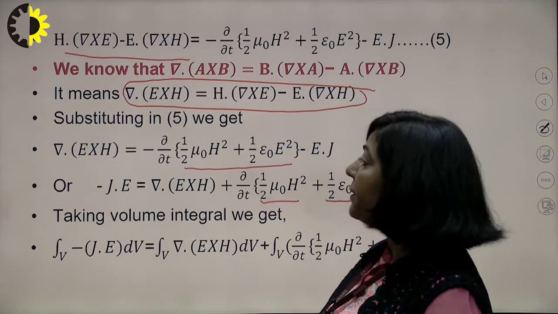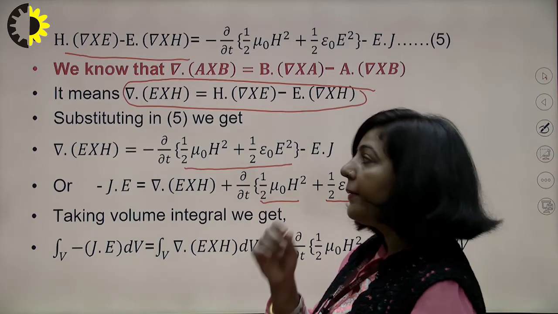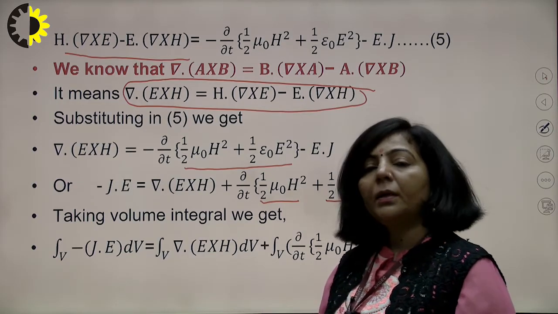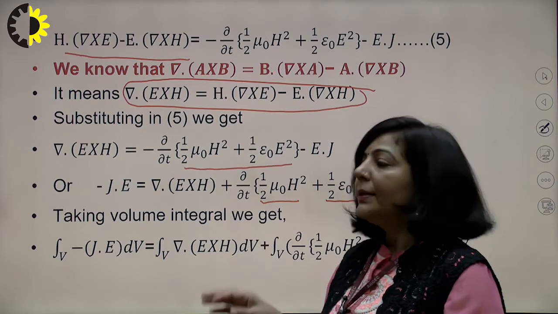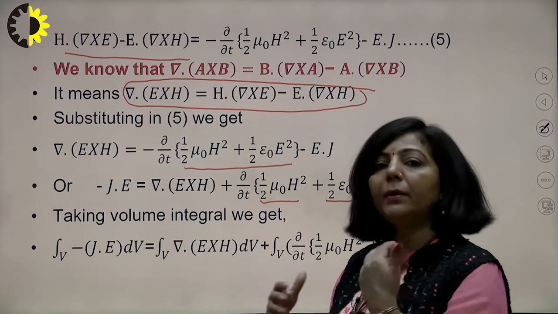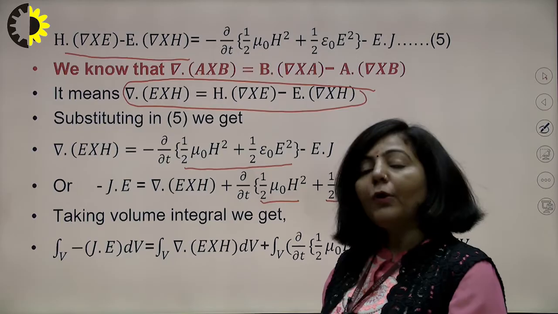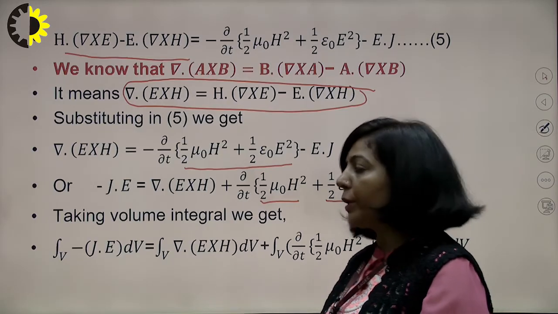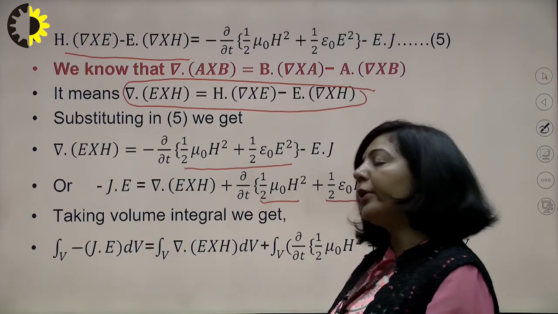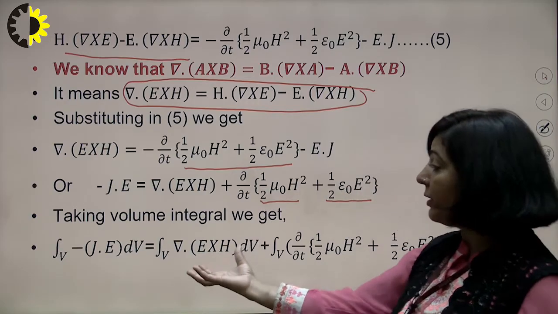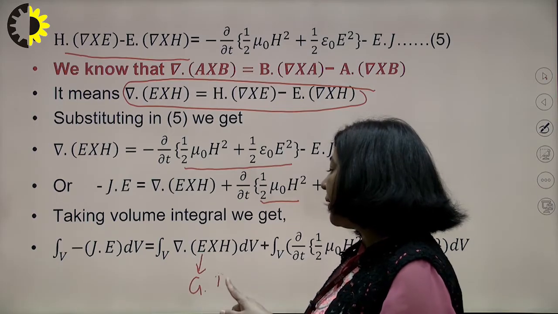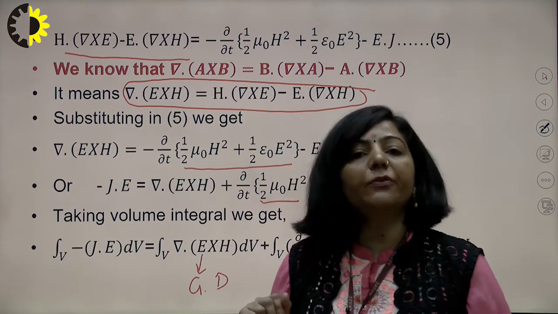But the problem with this remaining term is that there is a divergence operator there. If you want to interpret that term, the divergence operator, a mathematical operator, can be a hurdle. So somehow we want to remove that operator from this equation. If you take the volume integral, then the Gauss divergence theorem can convert a volume integral into a surface integral.